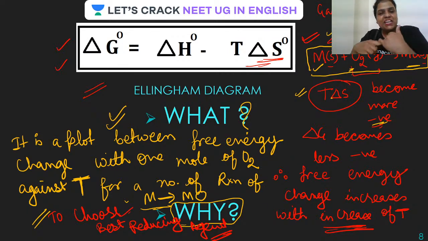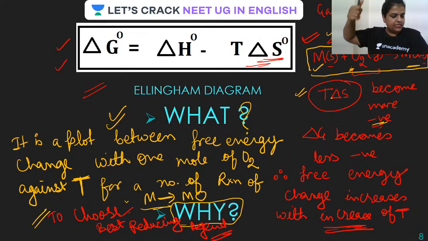So the purpose is that we want to choose the best reducing agent, and the best means the one which is economical and convenient. Is that clear, beta? If it is clear, say so quickly. Good.